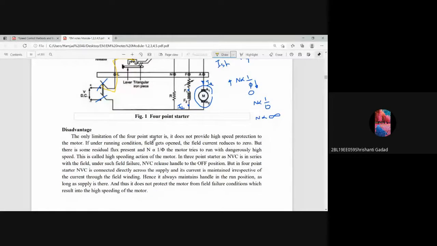Yes, sir. And in the next class, I am going to explain the losses and efficiency concept in the DC motor. That is hardly a small topic, where you will study the different losses in the DC motor, what the efficiency of the DC motor will be, and what the maximum condition for the efficiency of a DC motor is. All those concepts we are going to study in the next class. Okay.